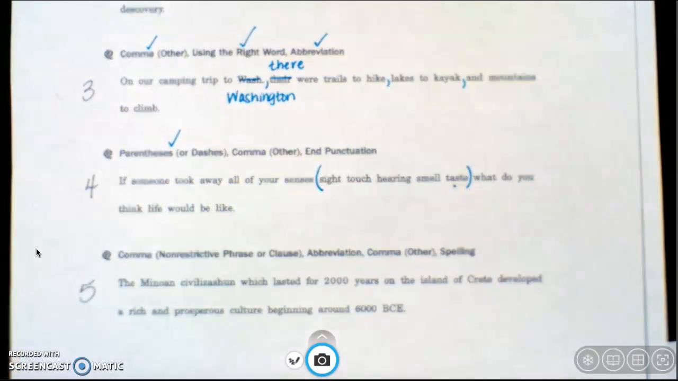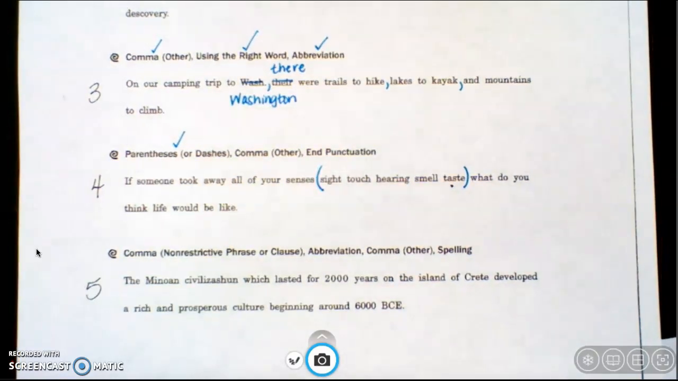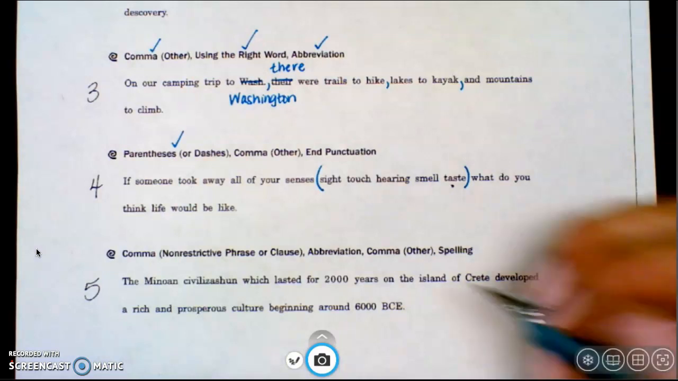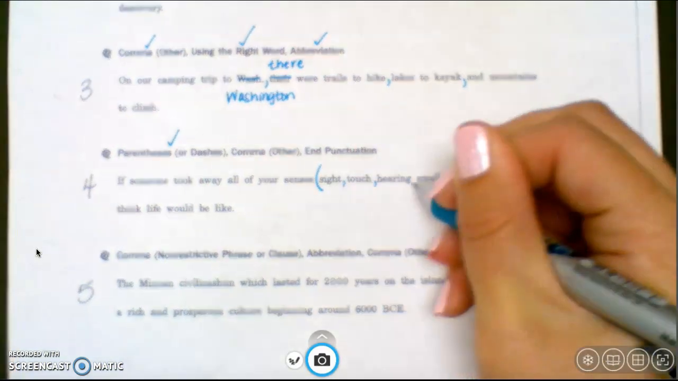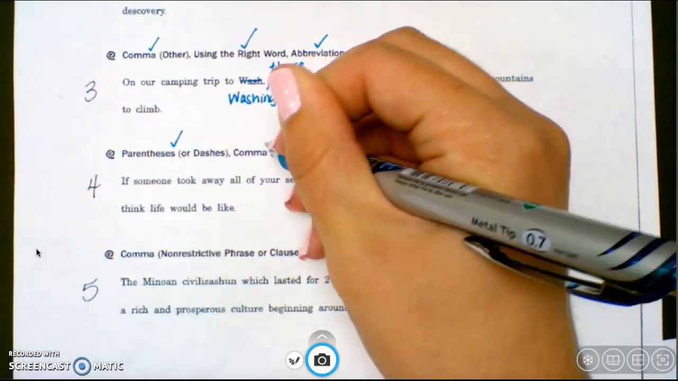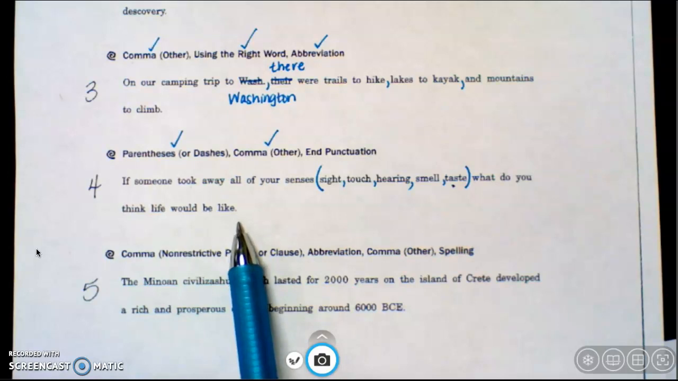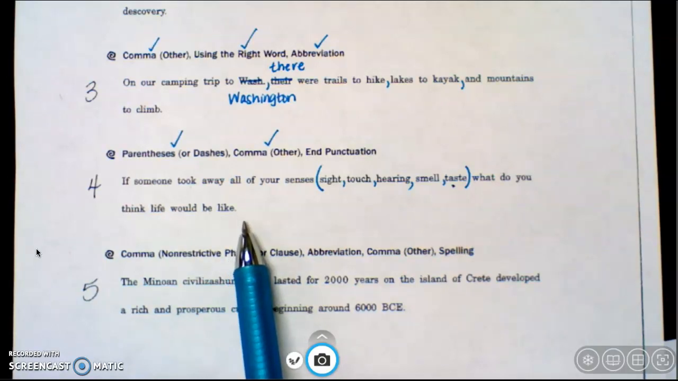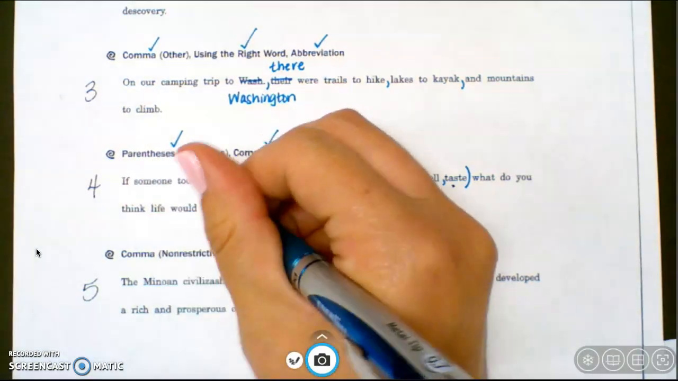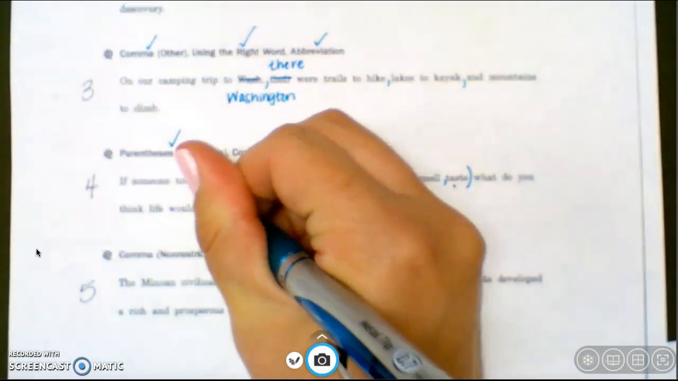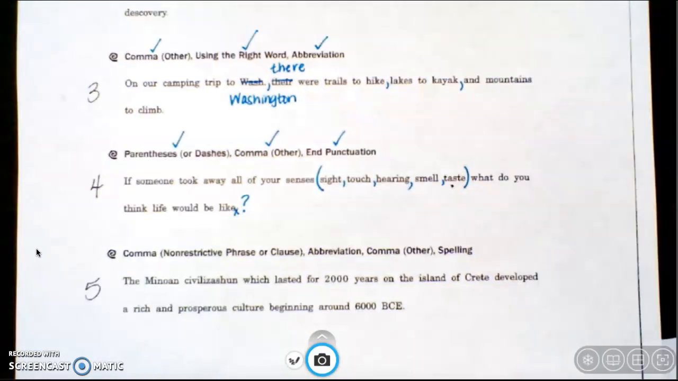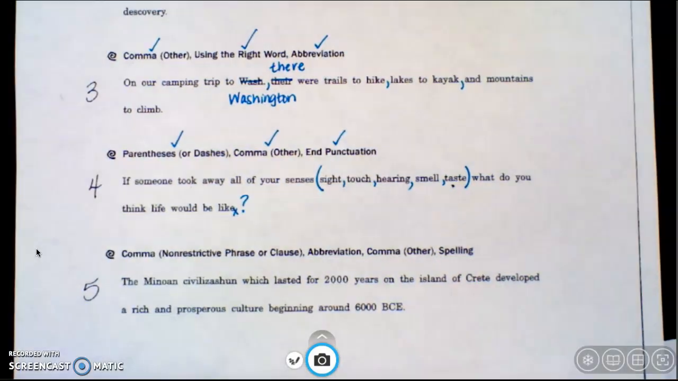Next, I need to add my commas. My commas are actually going to go in between each item that I've listed in my parentheses. And lastly, I need to fix my end punctuation. Right now, I have used a period. However, I know that I've asked a question, so I'm going to replace this period with a question mark. And that would fix my sentence 4.